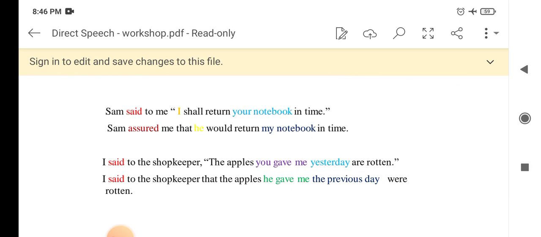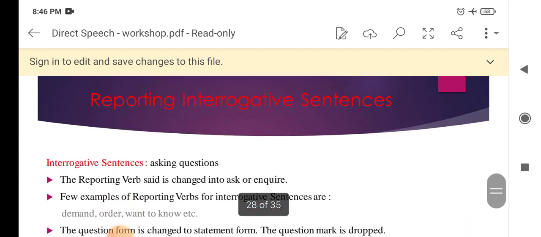Sam said to me, I shall return your notebook in time. Sam assured me that he would return my notebook in time. I said to the shopkeeper, the apples you gave me yesterday are rotten. I said to the shopkeeper that the apples he gave me the previous day were rotten.